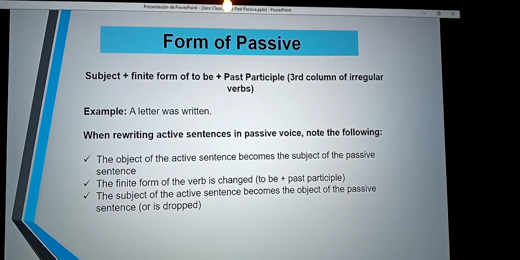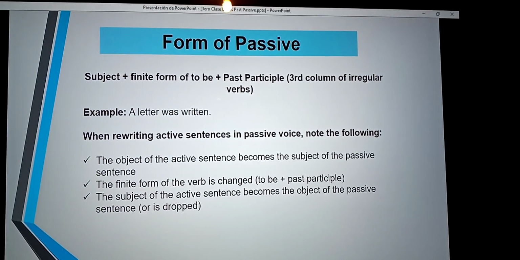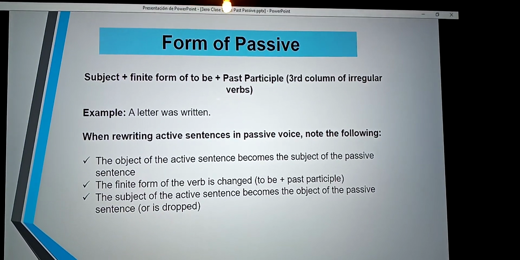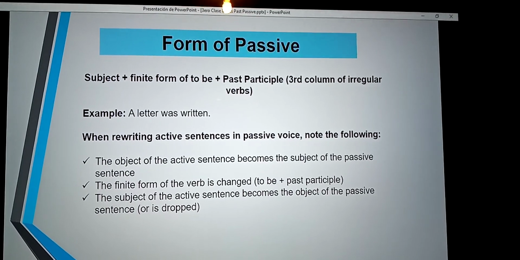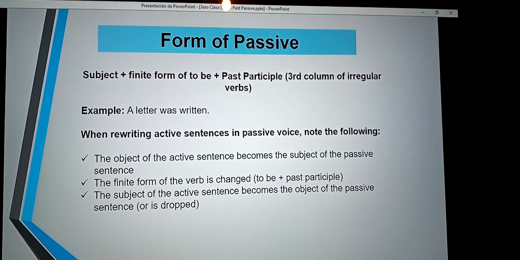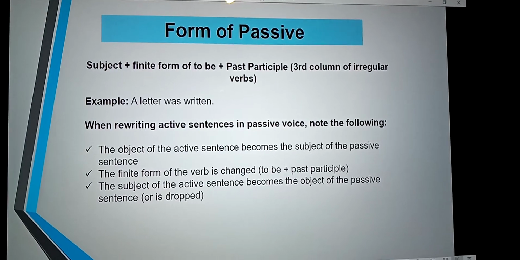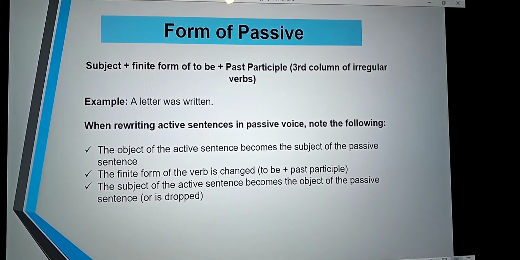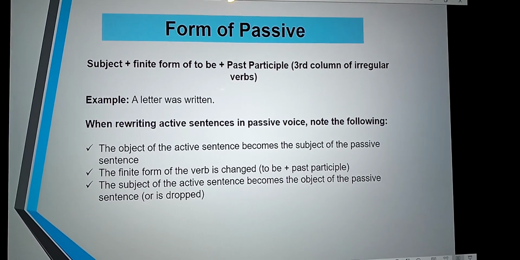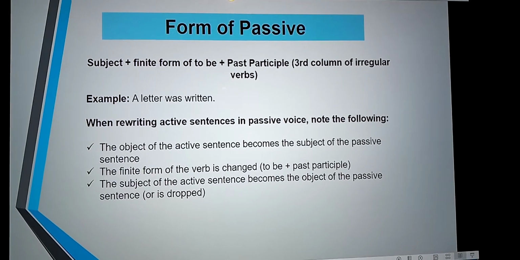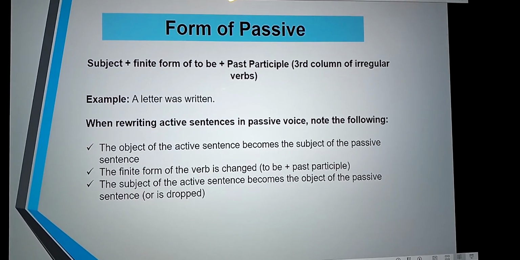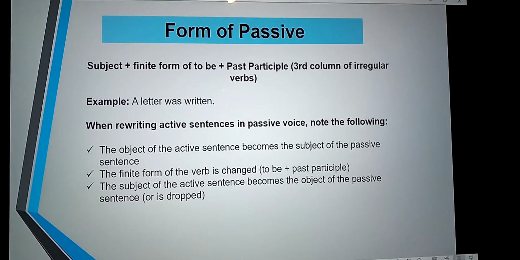Next, the subject of the active sentence becomes the object of the passive sentence or is dropped. This is the form of passive.